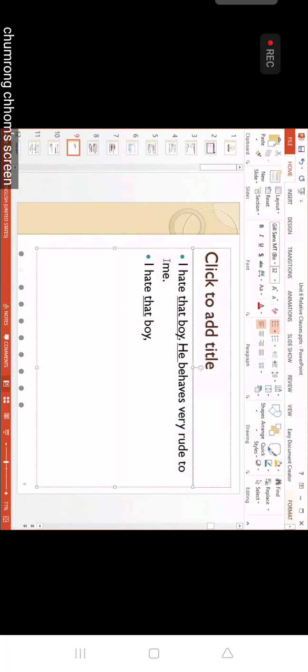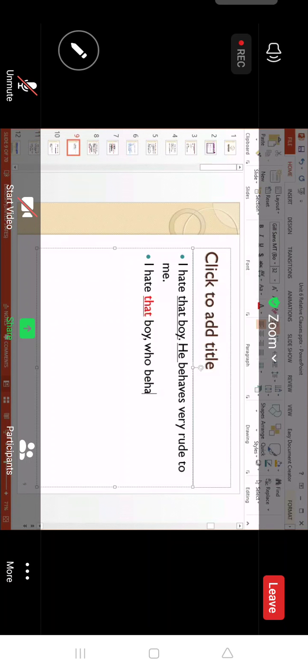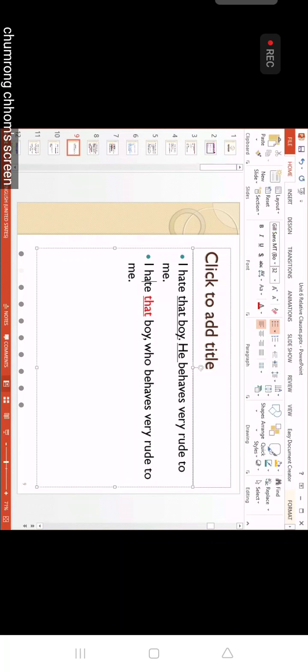So when it has a comma here, okay? Because all the word here, again, that. That's why we call it non-defining. The boy, comma, who behaves very rude to me. Okay? So this is also called non-defining relative clause because of the word here, that, plus boy. So we call non-defining as well. So when you see the word that, these, those, we also call non-defining.